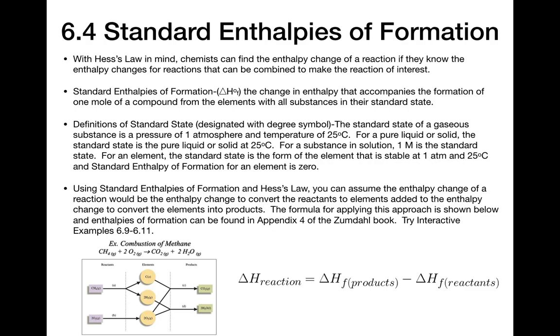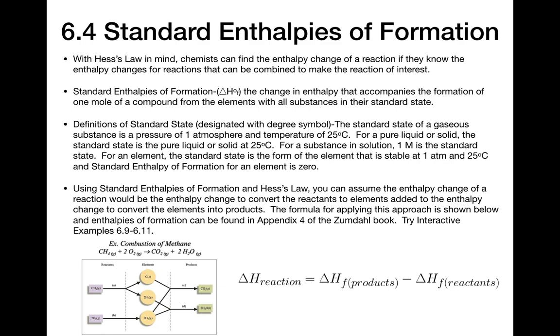Then, after you have converted the reactants to their elements, if you then take those elements and recombine them to make the products, now elements to products, that is actually the enthalpy of formation of the product compounds, in this case CO2 and water vapor. What you're really doing here is saying this reaction can be broken down into two reactions.